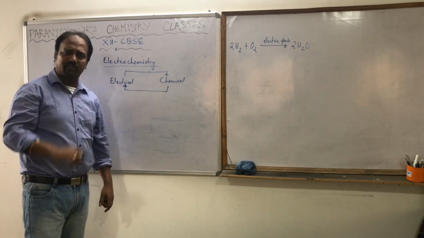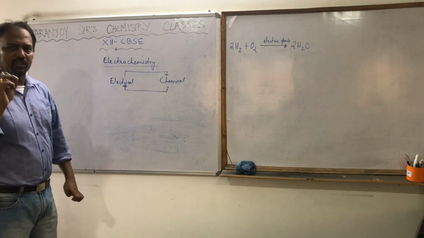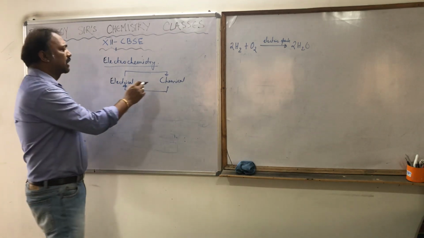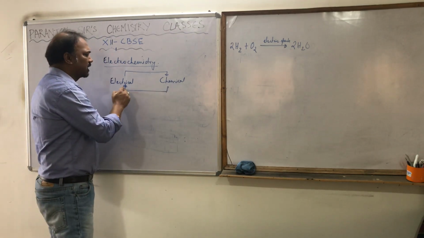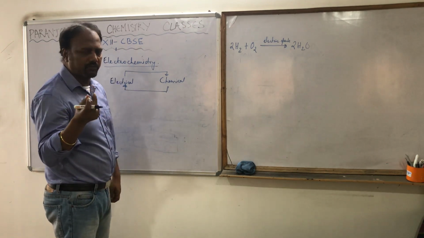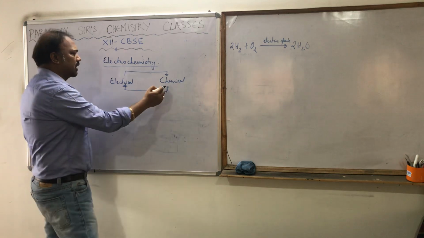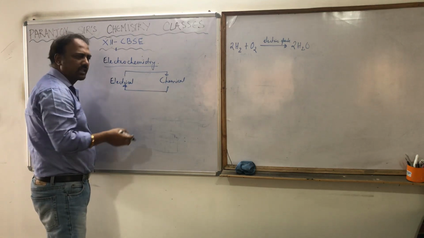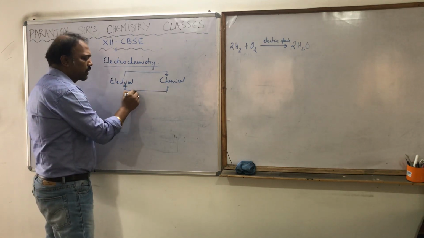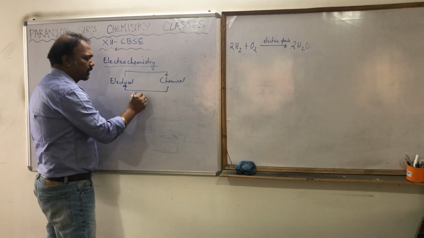The device where the chemical energy is converted into electrical energy, in simple words, the normal words, we say the battery. If the chemical energy is converted into the electrical energy, that particular device is known as electrochemical cell.